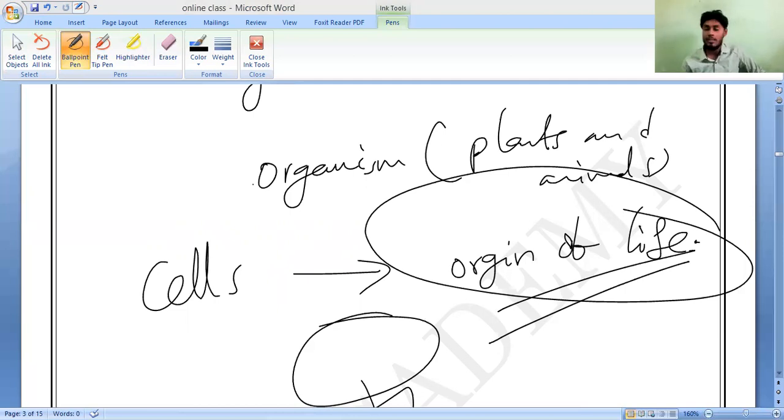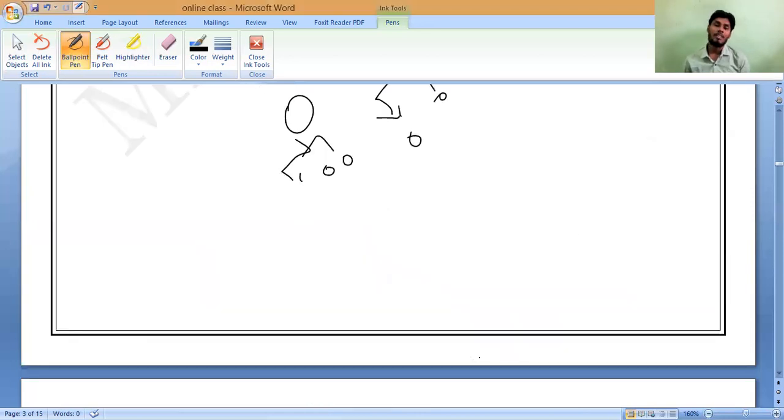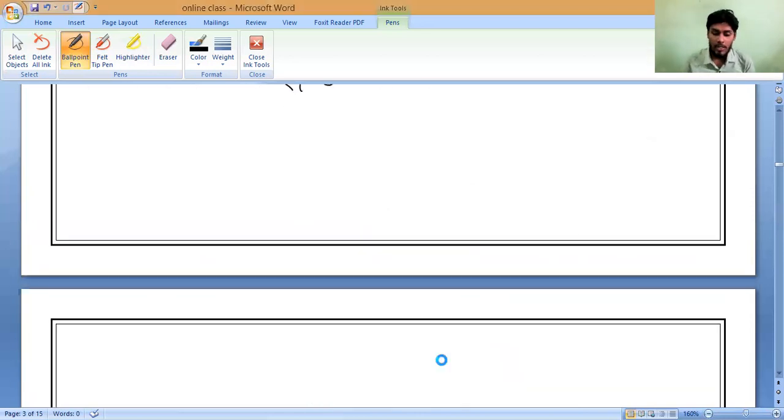Only in the 1600s did Robert Hooke study cells for the first time. That was a dead plant, cork. So why were cells not studied for thousands of years? Because they are extremely small, and they cannot be seen with the naked eye. That is the main reason. We did not have microscopes in the past, so they were not studied.